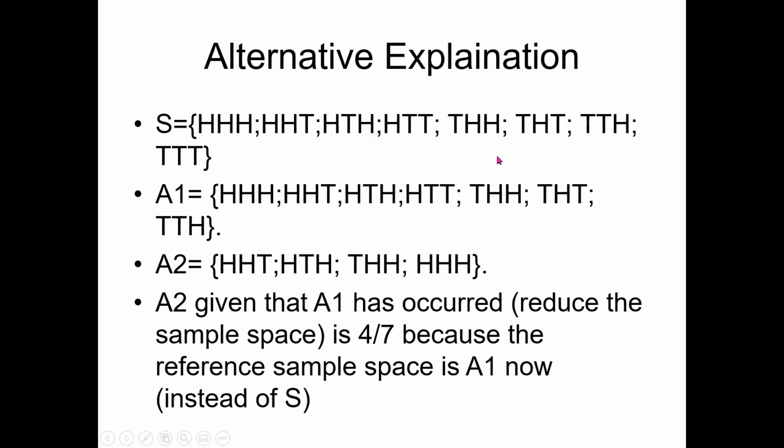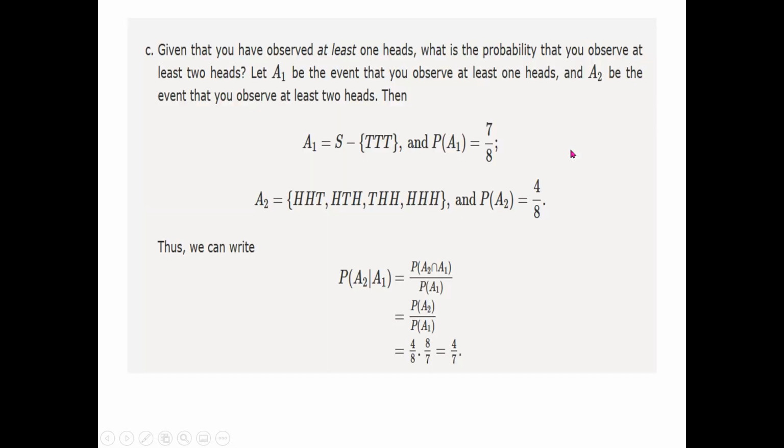Let me once again show the sample space. So this is the sample space and we are actually ruling out this possibility T, T and T. So we are left with 7 outcomes. That's why it's written that probability of A1 is 7 by 8. Now probability of A2. What is A2? That we observed at least two heads.